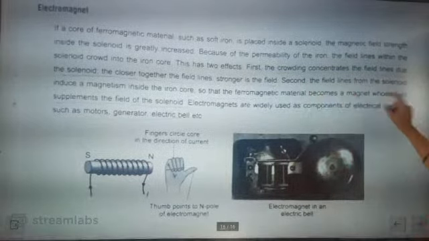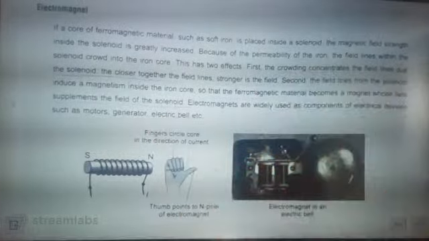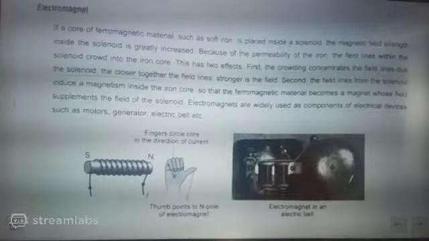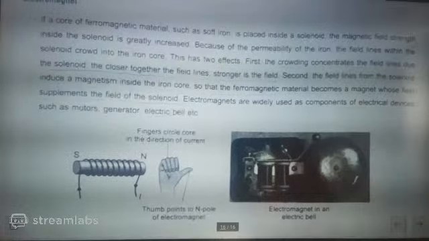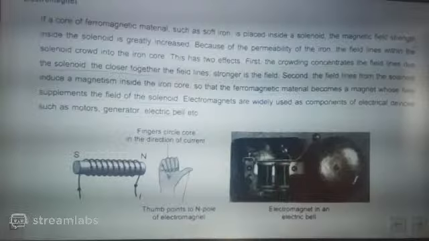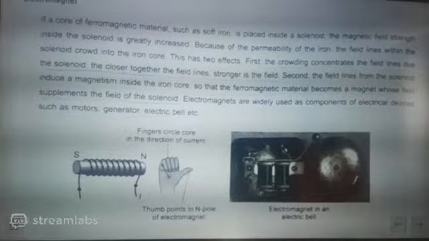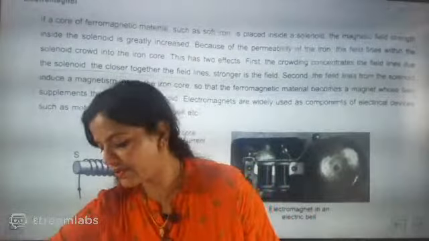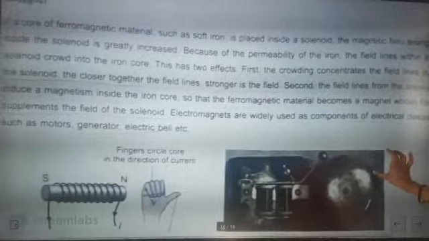So second, the field lines from the solenoid induce magnetism inside the iron core, so that the ferromagnetic material, that is iron, becomes a magnet whose field supplements the field of the solenoid. Electromagnets are widely used as components of electrical devices such as motors, generators and electric bells. So where can you see electromagnets in your day-to-day life? Can anybody tell me?